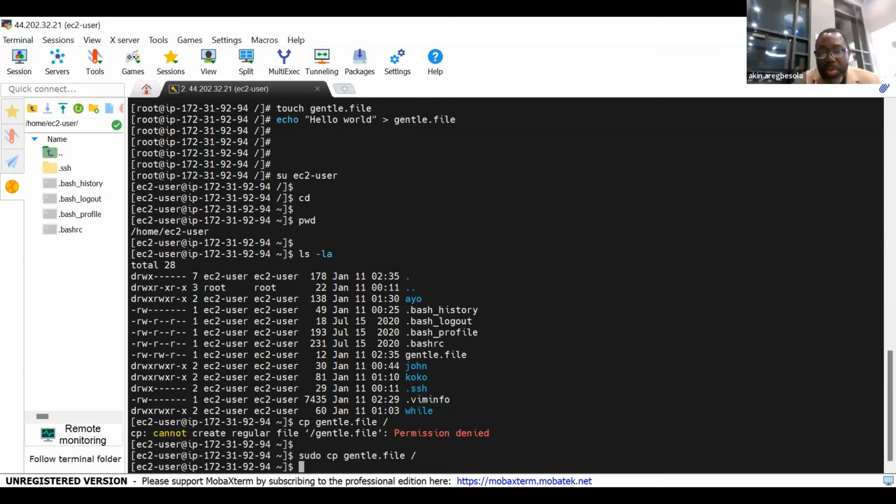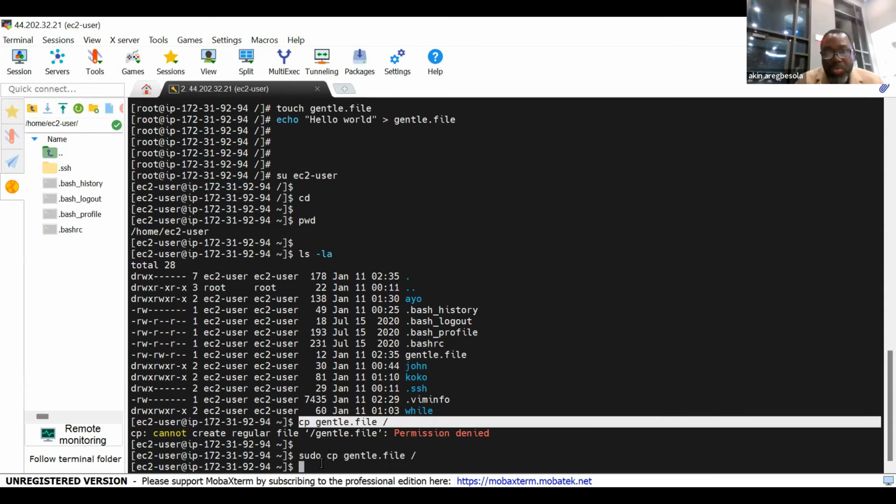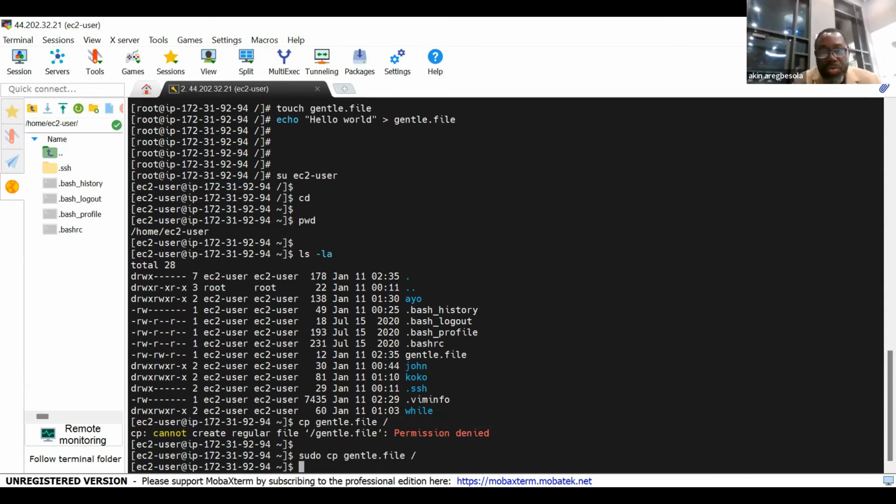So generally, anywhere your permission is denied, the general thing to do, maybe not in all cases, but most times, is to invoke your sudo. Same command, but with sudo. Yes, any other good question? That was a good one.